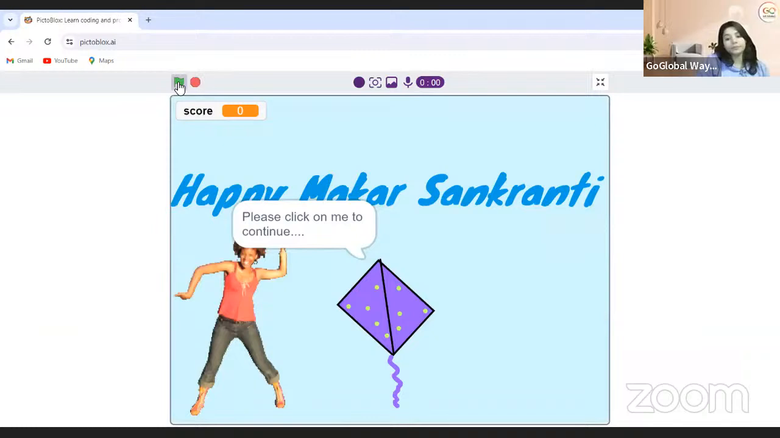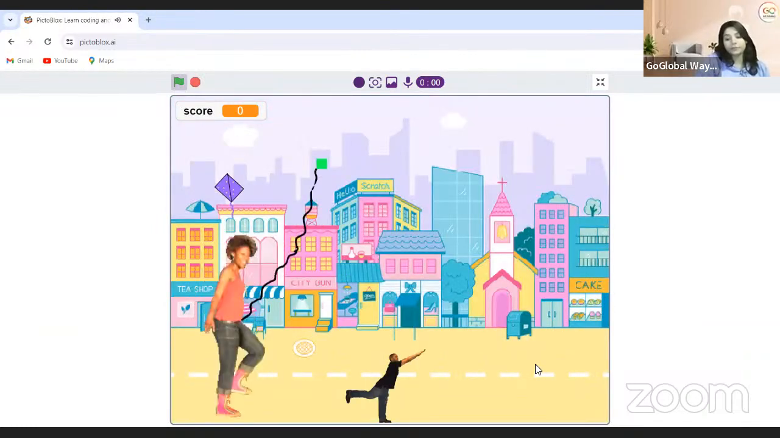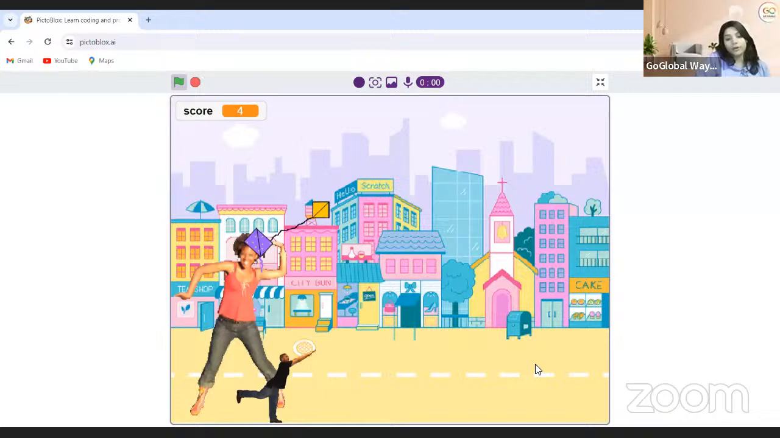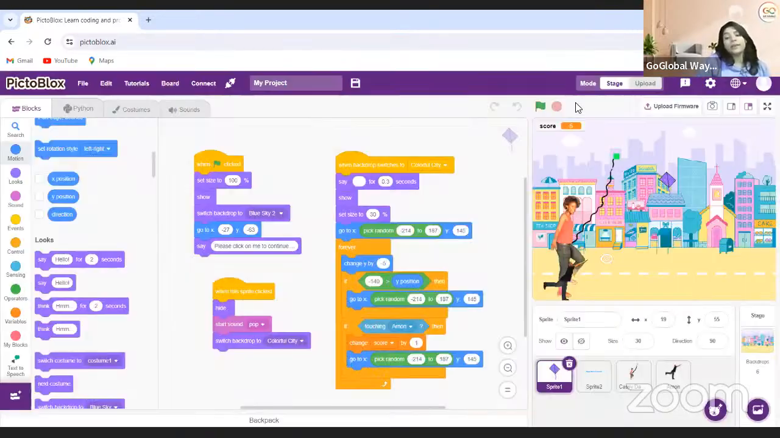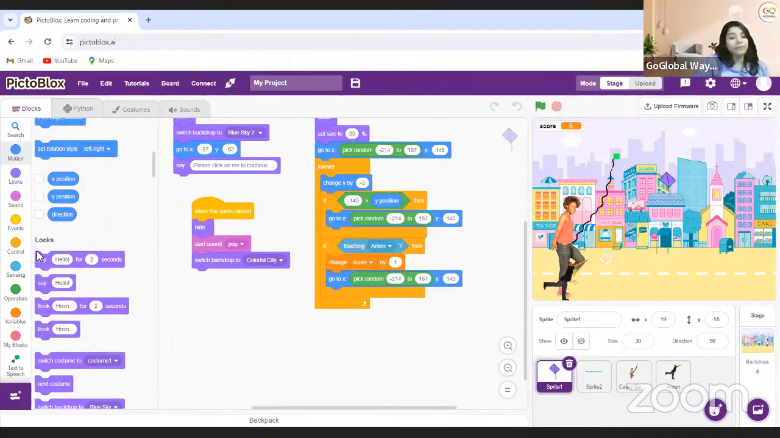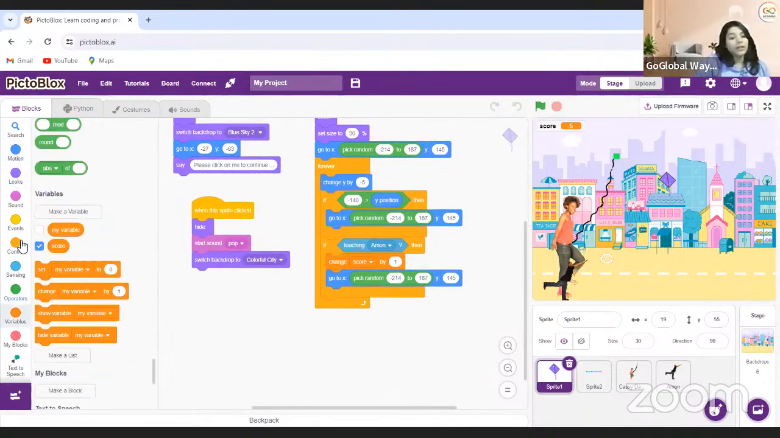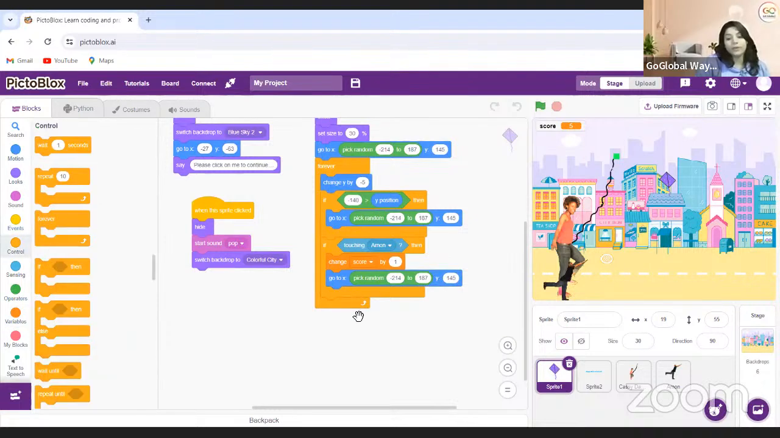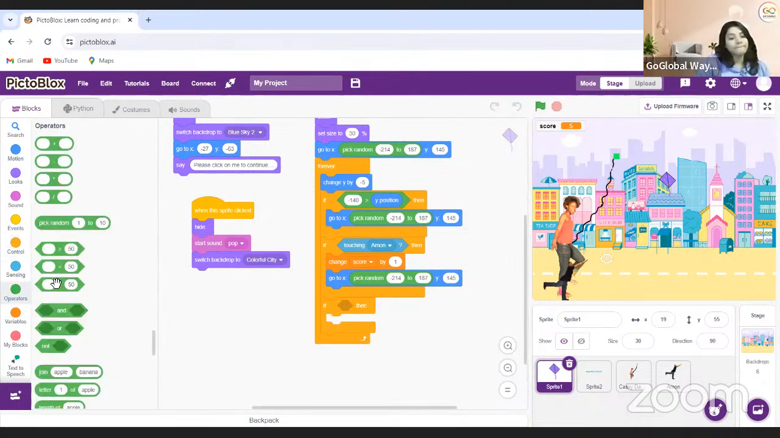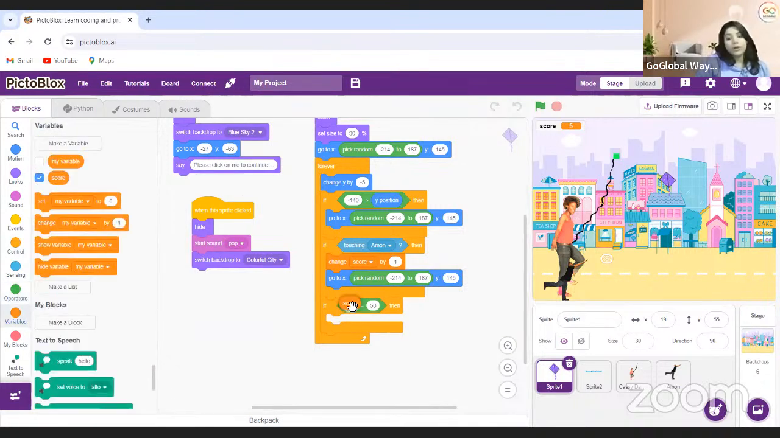If I start, Hello, please click on the big kite to start the game and you need to catch 5 kites for winning this game. 2, 3, 4, and 5. Yeah. So I got 5 kites. And if I got 5 kites, if my score is equals to 5, that's what I'm going to write. So if is equals to block, the score is 5, then